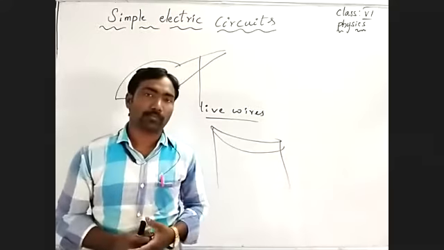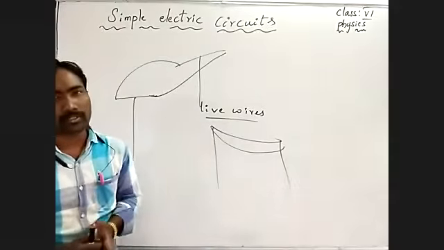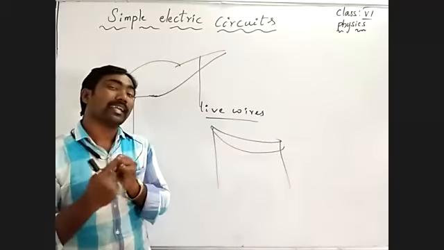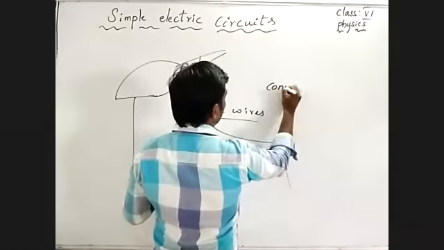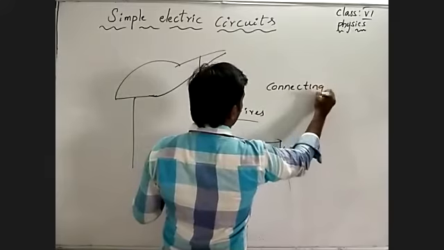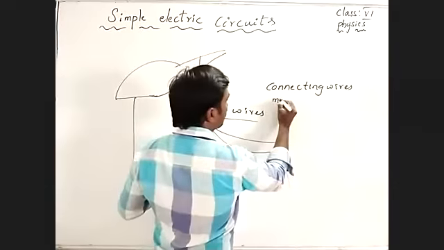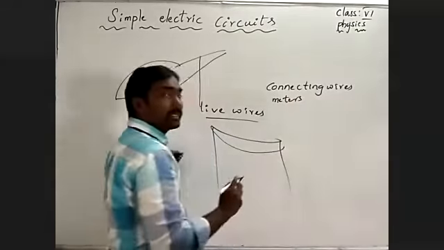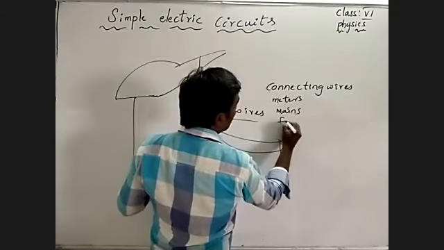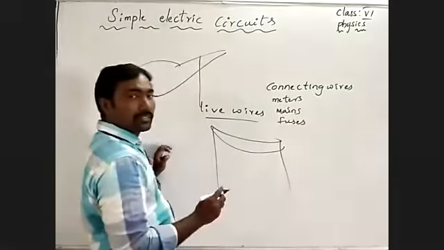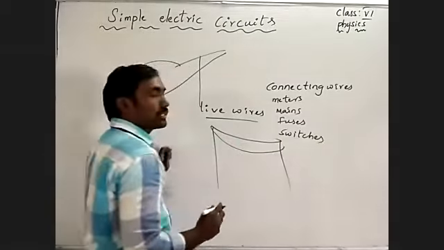See there, what type of devices and electrical appliances are we using? First, connecting wires. Next, electric meters, then mains, fuses of course, and switches.